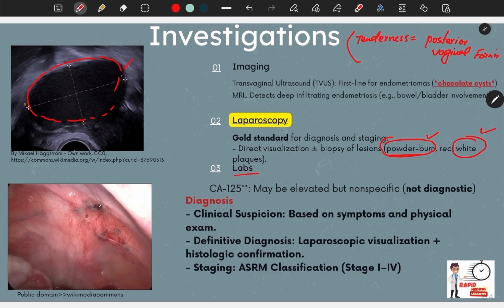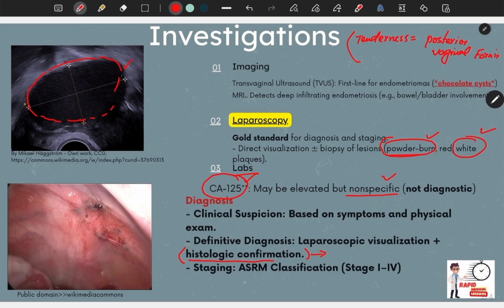CA125 can be elevated in this condition, but keep in mind that this is non-specific. For the definite diagnosis, we do laparoscopy with histology. If the histology of tissues taken from outside the uterus resembles those inside the uterus, then we can say that this is endometriosis.